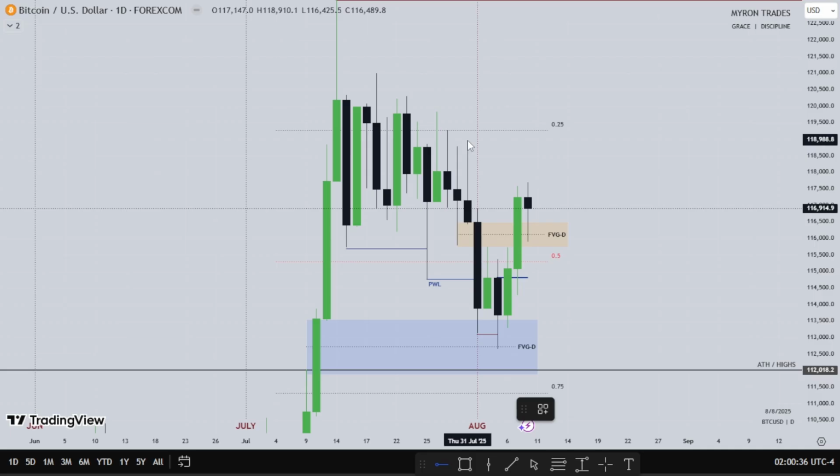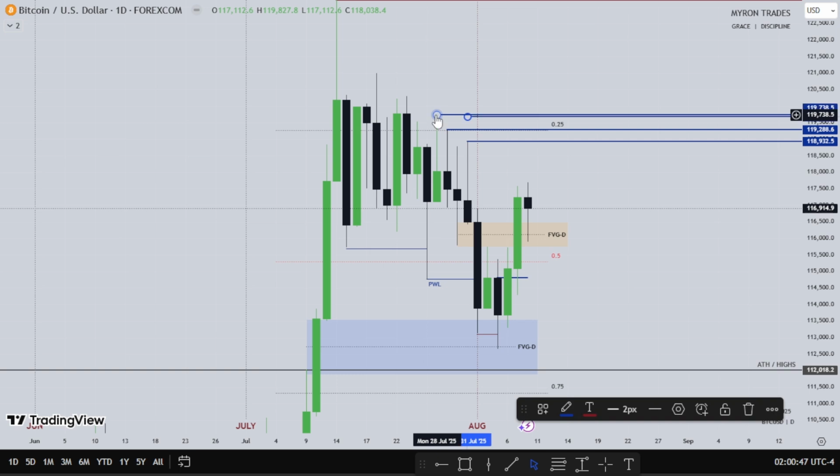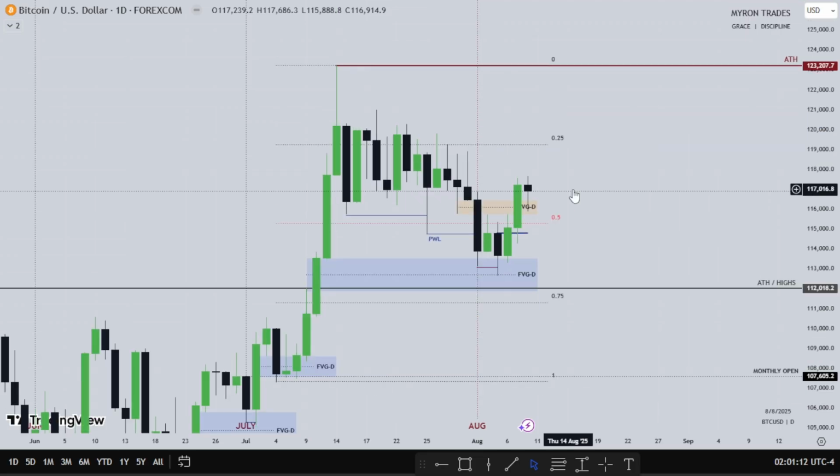all these failure swings, or you can see how many they are, right? So these are a lot of liquidity on Bitcoin. All these highs resting above here, I want to see them get taken out in the new week. If the dollar wants to give me a sign of going bearish, taking out those equal lows I told you about, I want to see Bitcoin have the strength to go higher and take out these highs. So that's about that for Bitcoin.